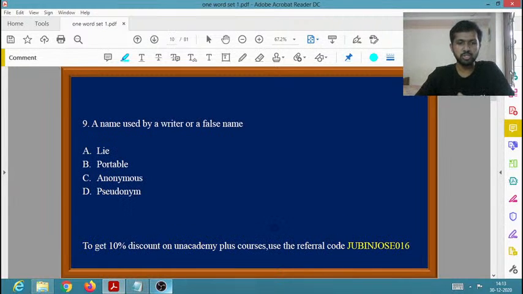Next one, a name used by a writer or a false name. Sometimes some writers will not be using their original names, so they will be using a false name. So you need to give a one word for that. Lie, portable, anonymous, pseudonym. What is the one word for a name used by a writer or a false name? For solving this question, you need to check which among the following options is related to false. Which among the following options has a connection with false. That is the hint I can give you.